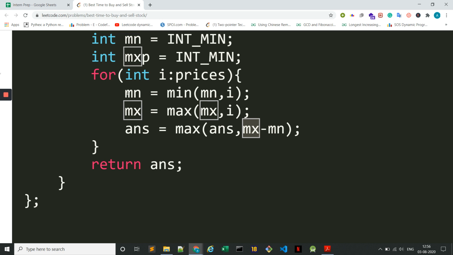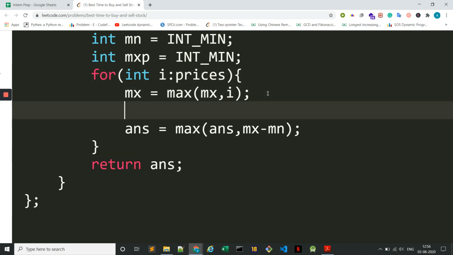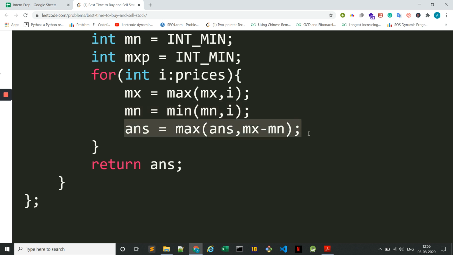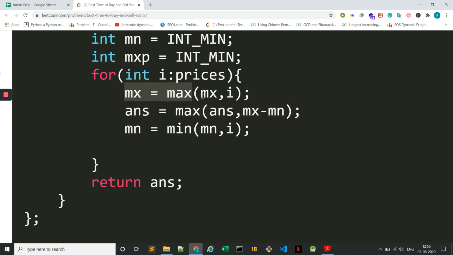So let's say the maximum which I got is on third index, but the minimum value which I got was on fourth index, or on the fifth index.